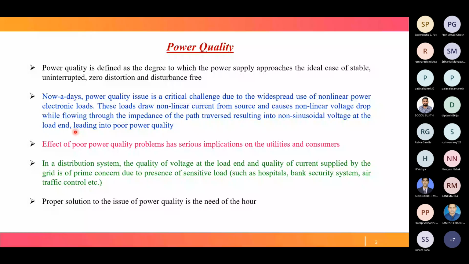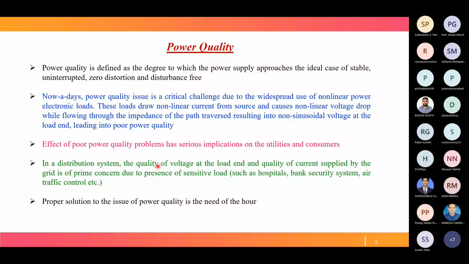The effect of power quality problems has serious implications both for utilities and consumers. In a distribution system, the quality of voltage at the load end and the quality of current supplied by the grid is a prime concern. Why? Because in the distribution system we are connecting so many sensitive loads such as hospitals, bank security systems, and air traffic control.